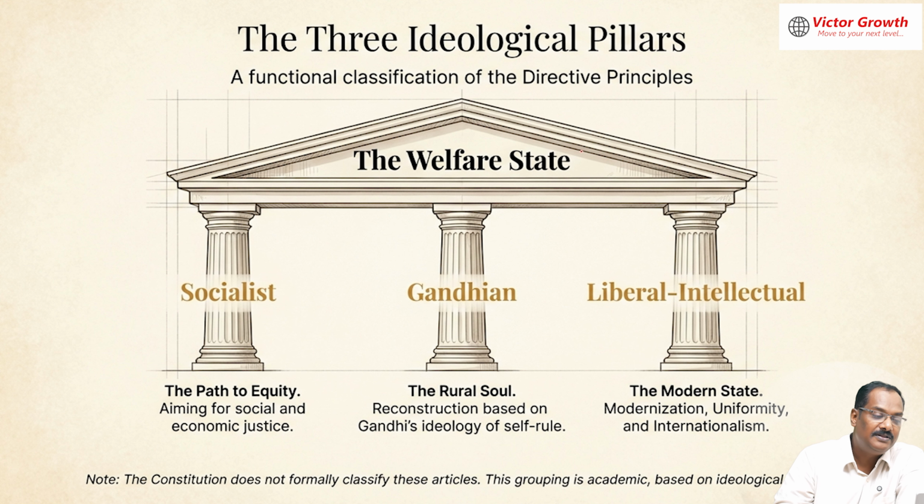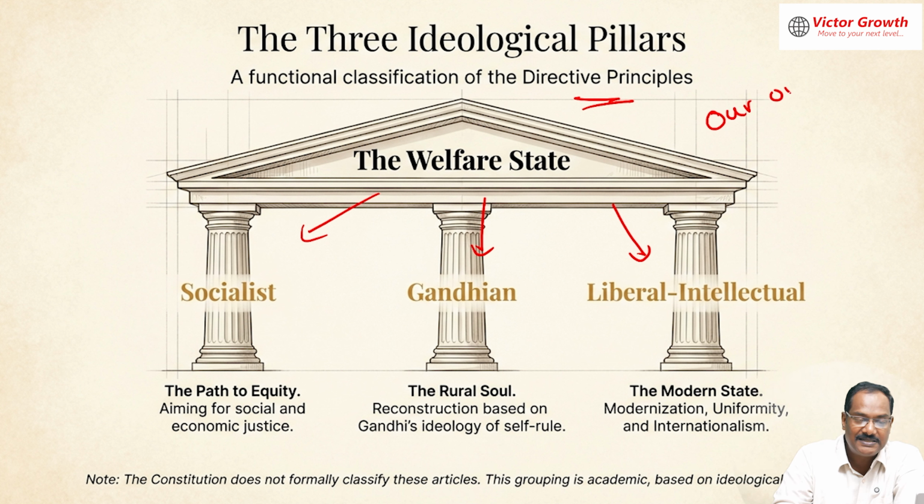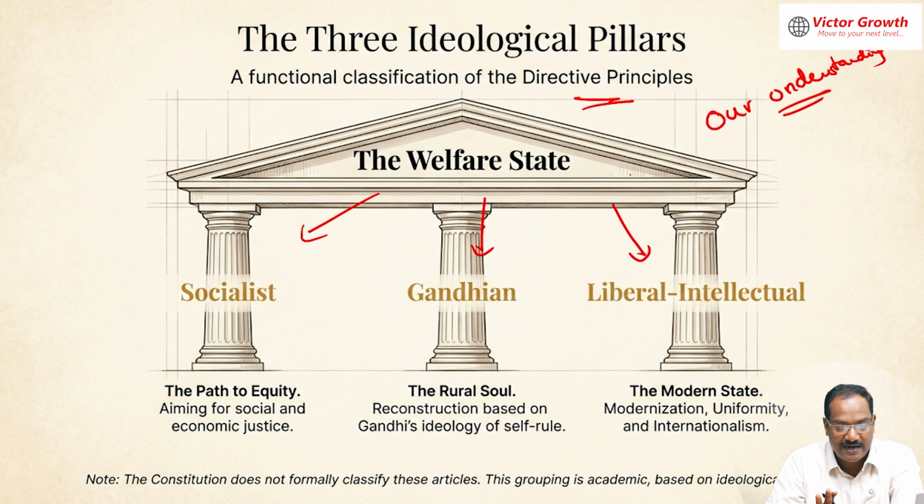Now, the entire directive principles of state policy can be classified into socialist, Gandhian and liberal-intellectual, but this is only for our understanding. The constitution does not officially classify them as socialist, Gandhian or liberal. This classification is for academic purposes based on ideological content.